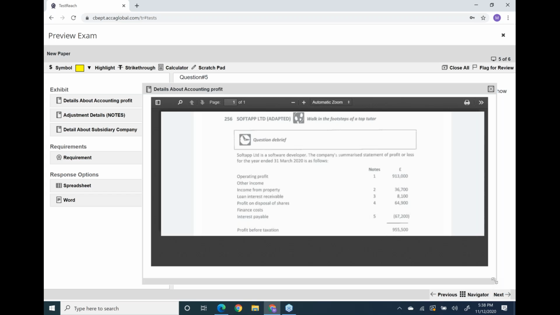What's the operating profit? Operating profit is 913, and they have given the reference of note number 1. Income from property is 36,700. Loan interest receivable, that means interest income, is 8,100. Profit on disposal of shares is 64,900. Finance cost, interest payable, is 67,200, and if you add all these things, it makes profit before tax of 95,500. Let me open the next window because the question is in different windows.